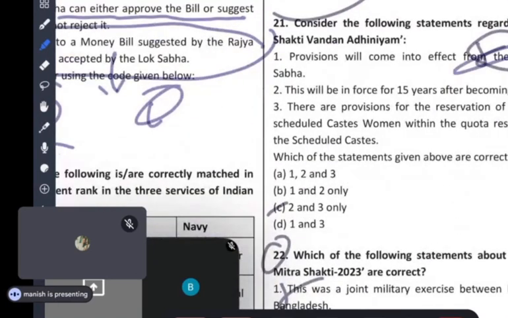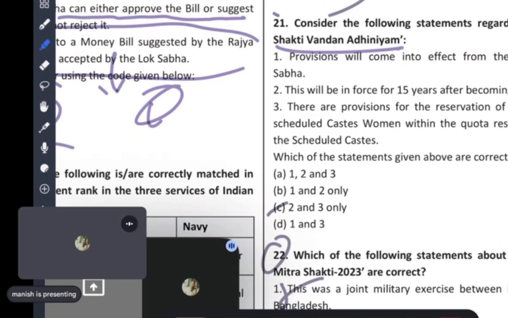Now see this question. Read this question. Nari Shakti Vandan Adhiniyam. Provisions will come into effect from the 18th Lok Sabha. This will be in force for 15 years after becoming an act. There will be a provision for reservation of seats for scheduled caste women within the quota reserved for the scheduled caste. Looking at the options, guys, this is again a very easy question, because if I eliminate one, the answer can be found. A provision will come into effect from the 18th Lok Sabha.